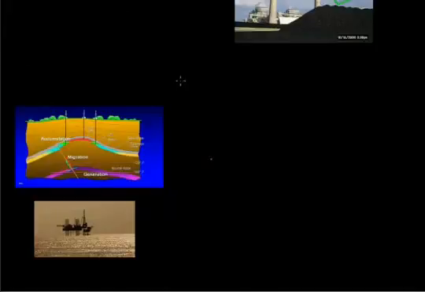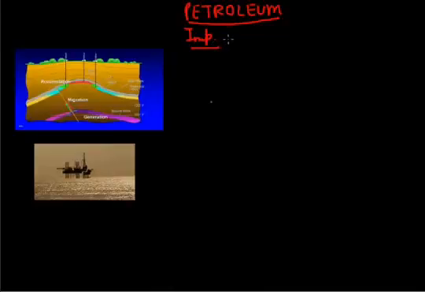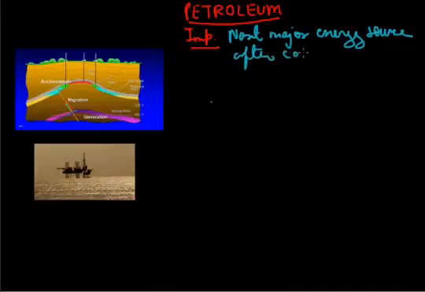Now the second important one is petroleum. If we come to petroleum, first of all comes the importance of petroleum in India. It is the next major energy source after coal.